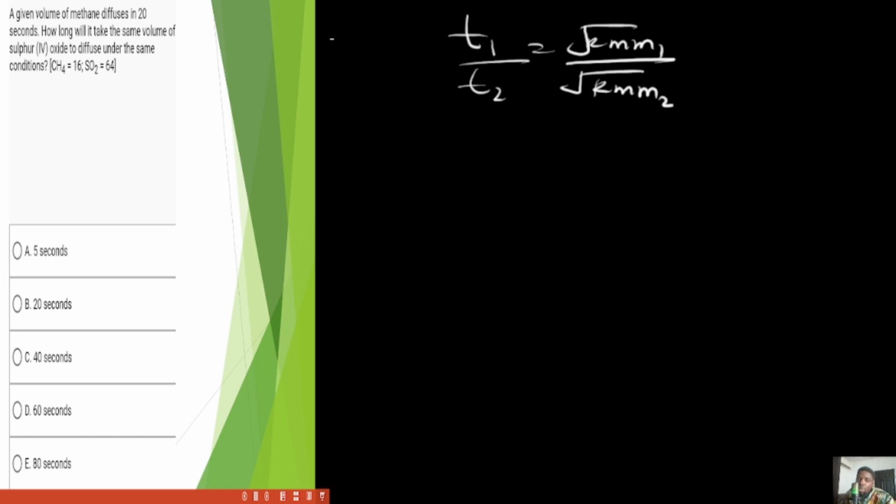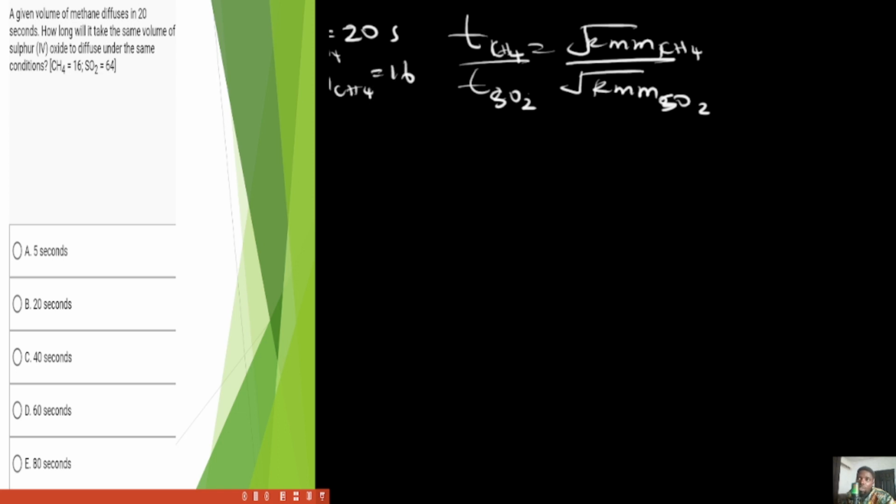The time for methane diffusion is given as 20 seconds, as we all can see. So time for methane, let's call it 1, CH4. Let's just change everything, and then 2 is SO2. So 1 is CH4, so that will not be confused as we are solving. So you have that methane time equals 20 seconds. Now, the relative molecular mass of methane was given in the question as 16.